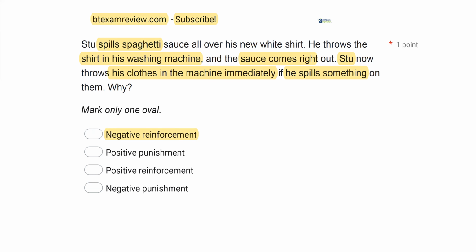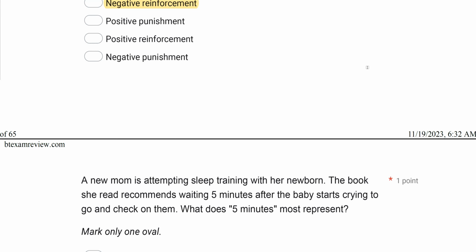It's obviously not punishment because punishment would decrease Stu's behavior and his behavior did not decrease. And it isn't positive reinforcement because the sauce coming out is a negative consequence. Negative meaning something was removed. That's how we need to approach our consequence questions. Whose behavior? What was the consequence? Something added or taken away? Did it increase or decrease behavior?